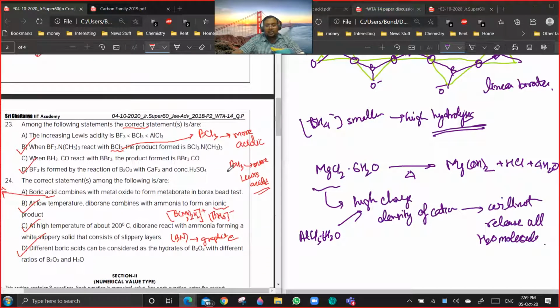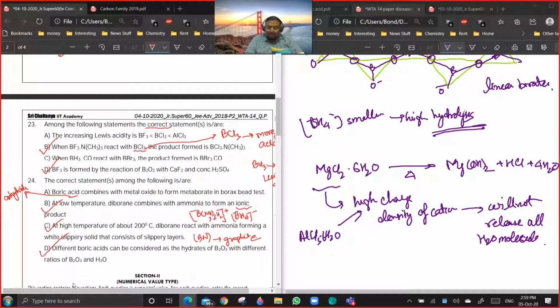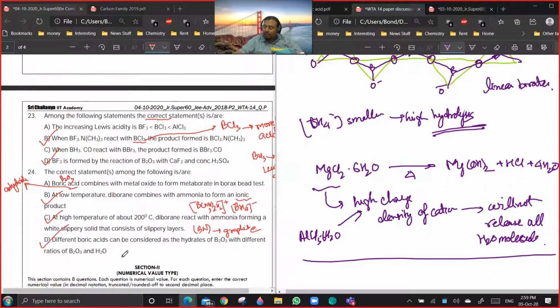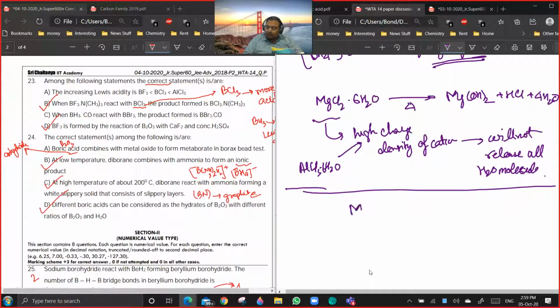Because it is borax. Not borax. It's metaboric acid. No, it's not metaboric acid also. See, it is boric anhydride actually. B2O3 combines. It's not boric acid, it is boric anhydride which combines with it. It is something like this is the reaction. Let me get. Okay, something like MO plus B2O3 gives a metaborate. Yeah.